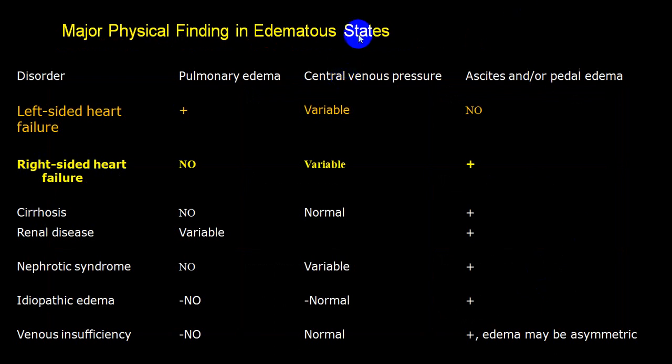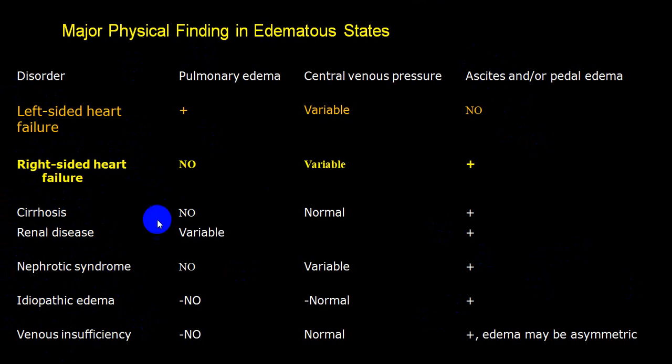This is the edematous stage because of pulmonary edema, central venous pressure elevation, ascites. These are the three findings which you look for in left heart failure, right heart failure, cirrhosis, renal disease, nephrotic syndrome, idiopathic edema, venous insufficiency. At your leisure time, you can go through the difference between all those different conditions for differentiating the three.